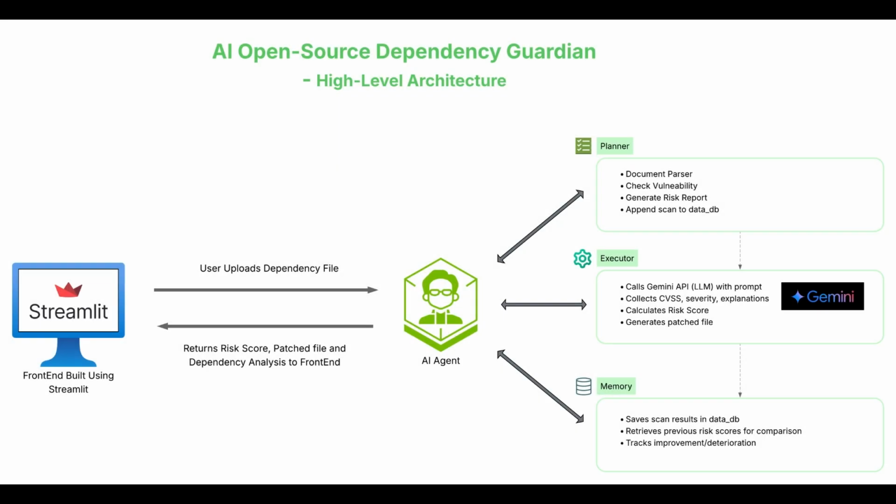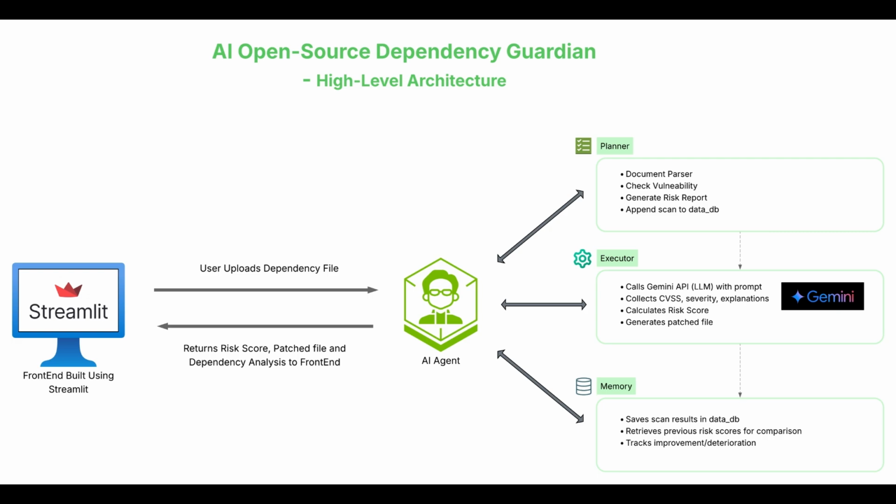So moving on to the architecture, here's a quick look at how our system works behind the scenes. The user interface built with Streamlit handles file uploads, displays the overall risk score, detailed dependency analysis, and lets users download a patch file. At the core of the system is our AI agent, structured into three modules.